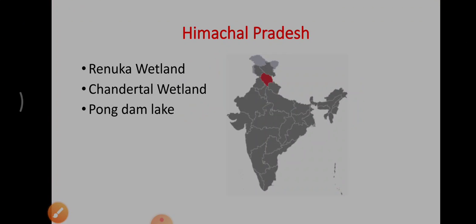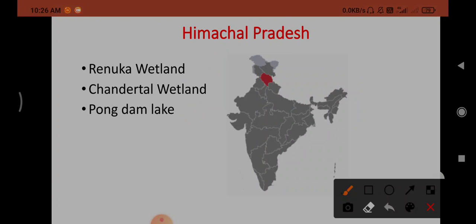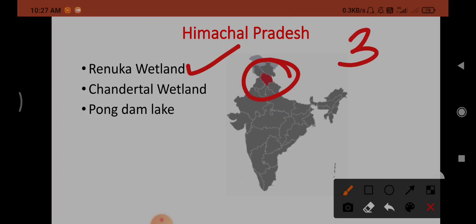Next, Himachal Pradesh. Again in Himachal Pradesh there are 3 Ramsar sites. So Himachal Pradesh: Renuka Wetland, Chandartal Wetland, Pong Dam Lake. These 3 are the Ramsar sites in Himachal Pradesh.